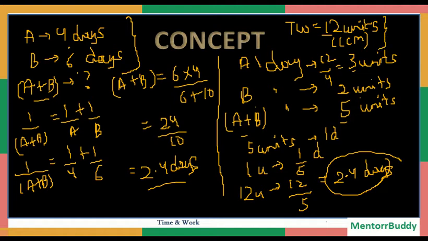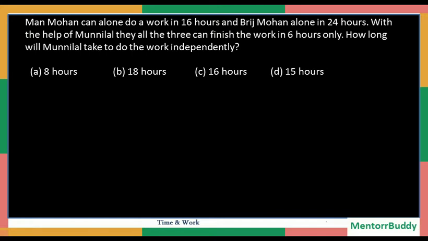Now applying the same logic in the next question, it says Manmohan, let's denote this man as A. So A can do a piece of work in 16 days. And Brij Mohan, let's denote Brij Mohan as B. B finishes the task alone in 24 days.